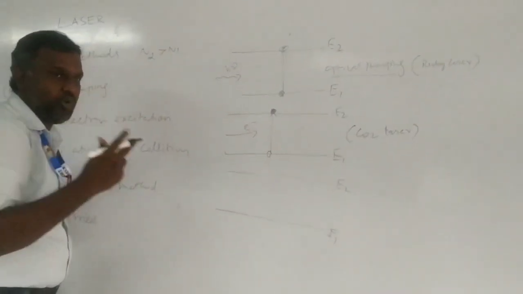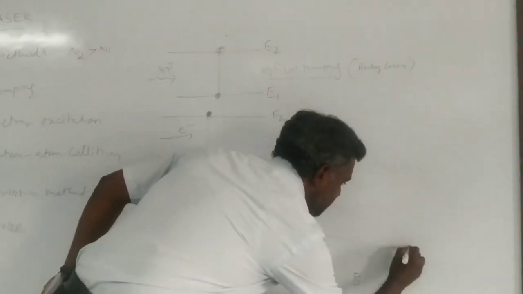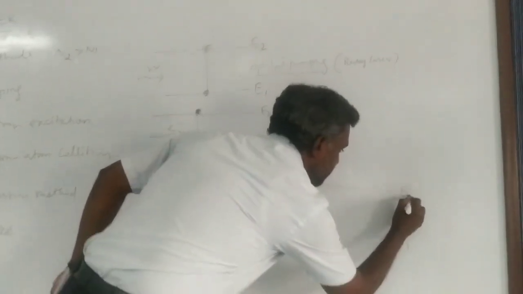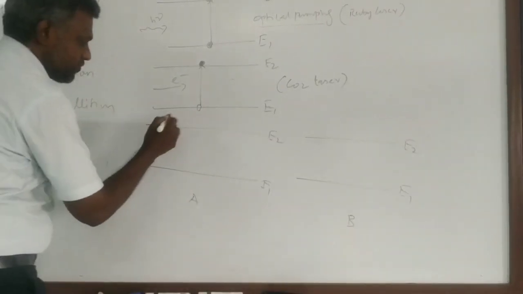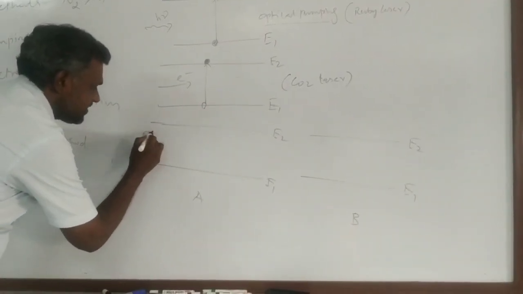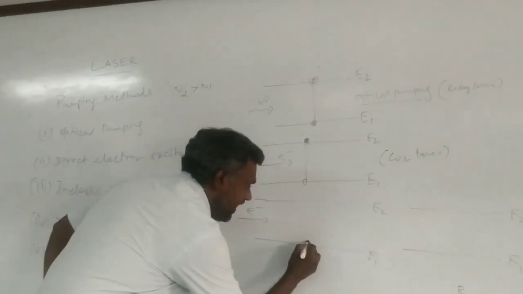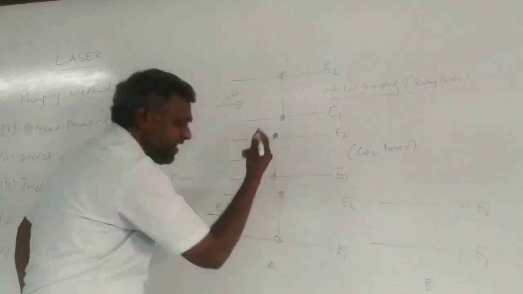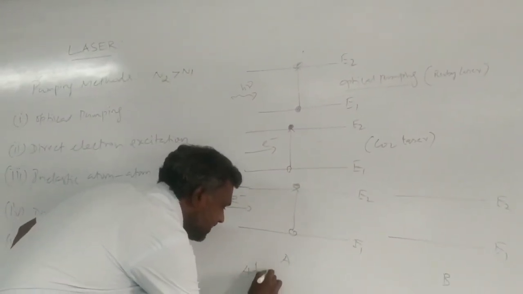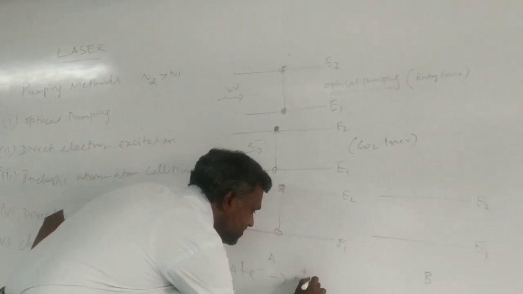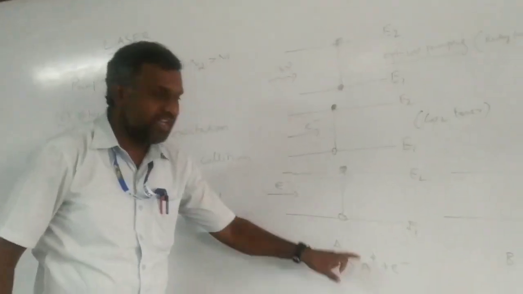So we are considering two atoms here. One is A, another one is B, with energy levels E1 and E2. We are using two gaseous elements here. For example, if you are sending electrical energy, this electrical energy interacts with atom A, and atom A is excited to a higher energy level. This can be written as A plus electron gives A star plus electron. That means atom A interacted with the electron,